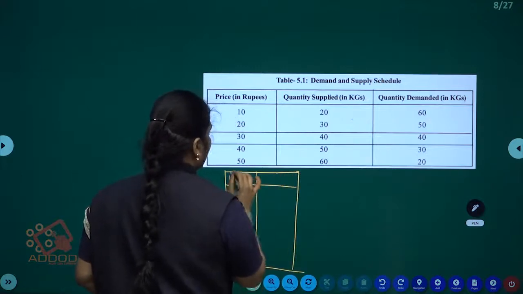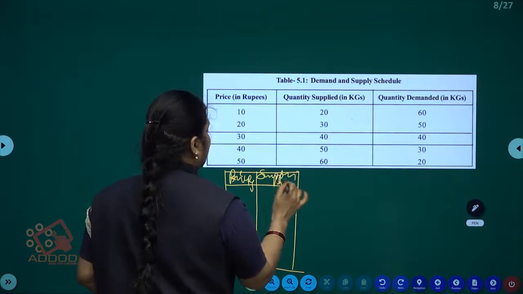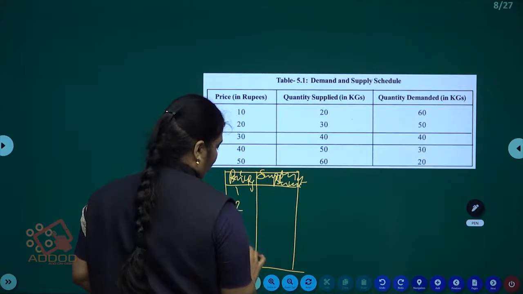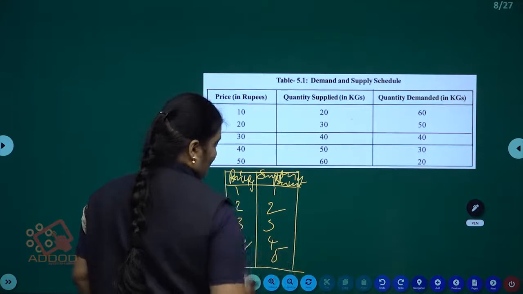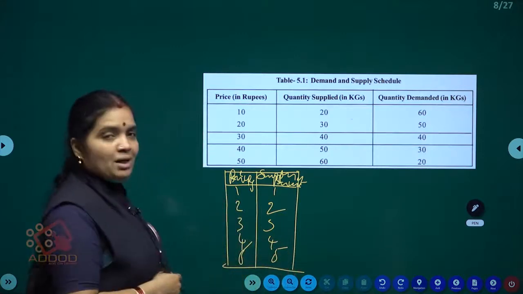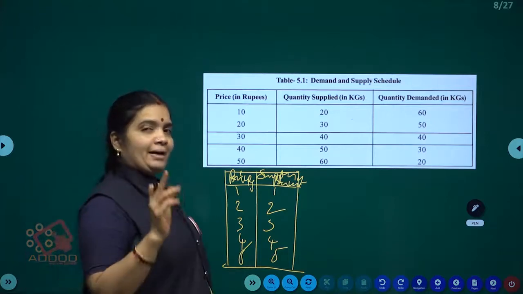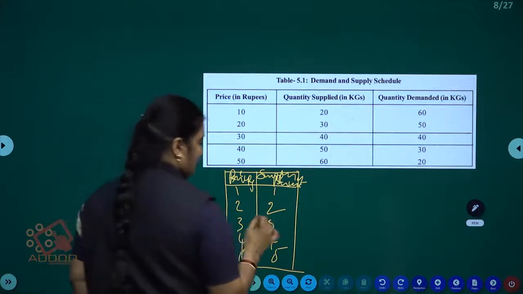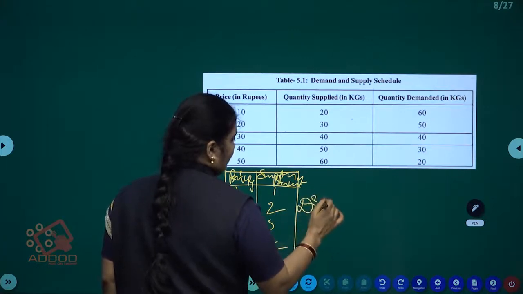Table, in the first we are taking the price, that is in rupees, and the supply, that is in units. Yes guys, 1, 2, 3, 4, 5. Why have I taken the same numbers? Because here the relationship between the price and supply is direct. Both are increasing, or both will decrease. So here the relationship between the price and the supply is direct.